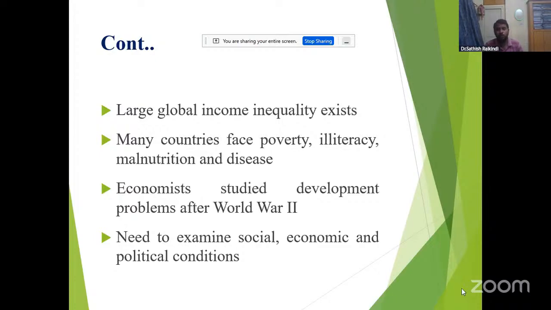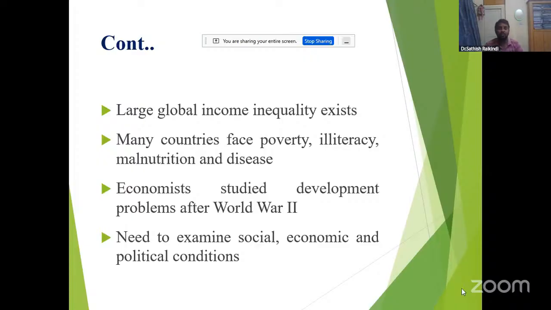That's why large global income inequalities exist, and many countries face poverty, illiteracy, malnutrition, and diseases. This is important because underdeveloped countries have large populations, so they suffer from poverty, lack literacy, and face malnutrition. They suffer from diseases, contagious diseases like cholera, malaria, and tuberculosis.